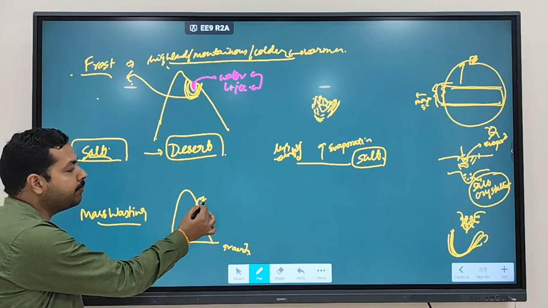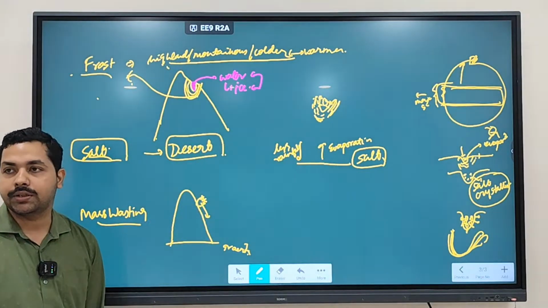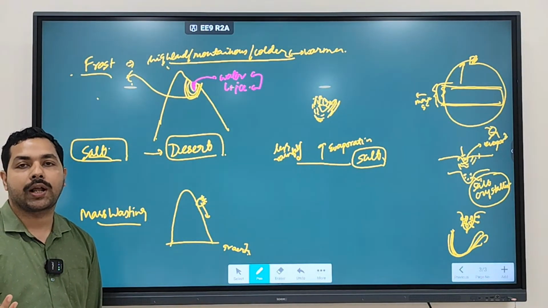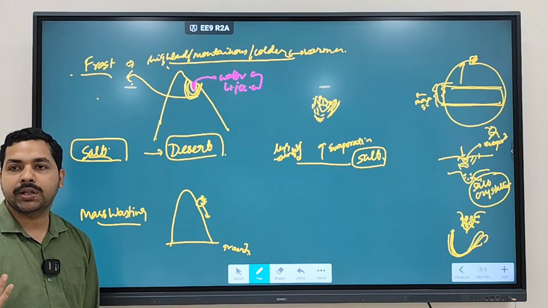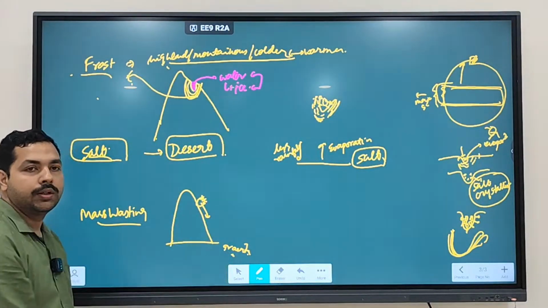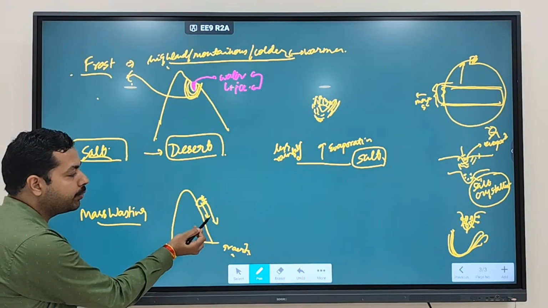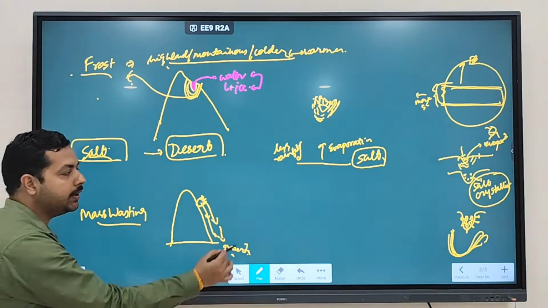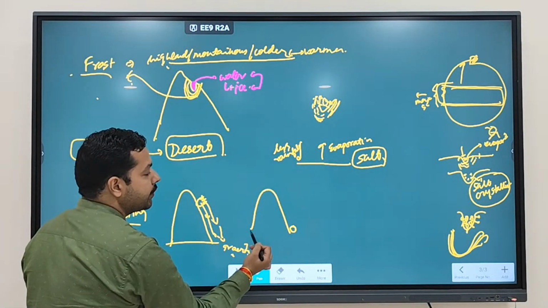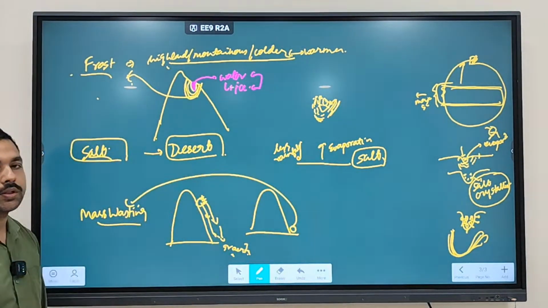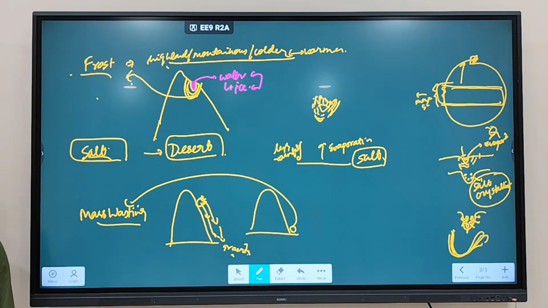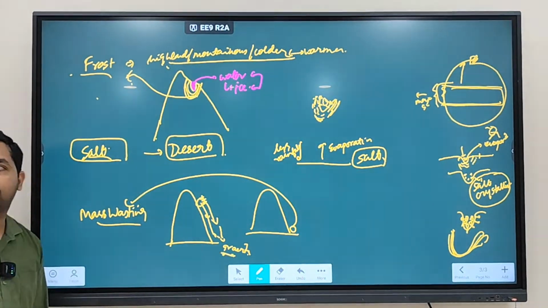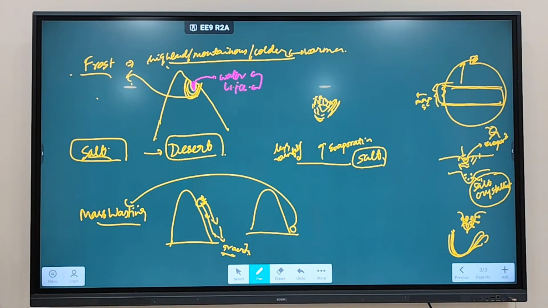But over a period of time, some weathering has happened in this rock, and when the weathering has happened, this has become more loose. When it has become more loose, it will not be able to resist the gravity, and it will start to fall down under the influence of gravity. Such type of things are called mass wasting. So mass wasting causes landslides. Sometimes you see huge land come down. This occurs due to the mass wasting phenomenon. Fine.